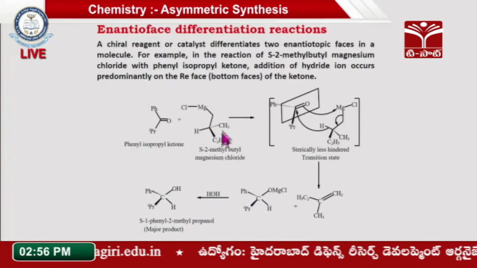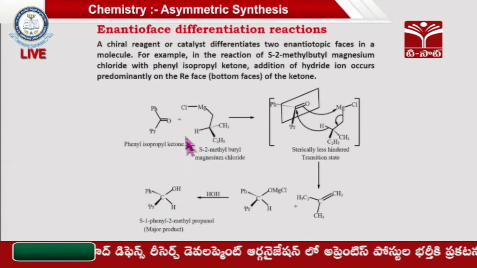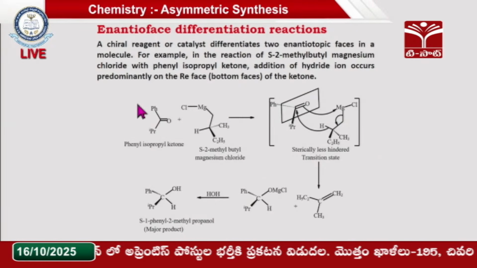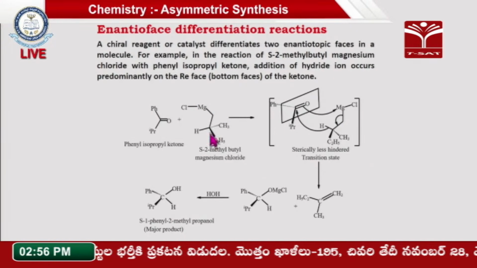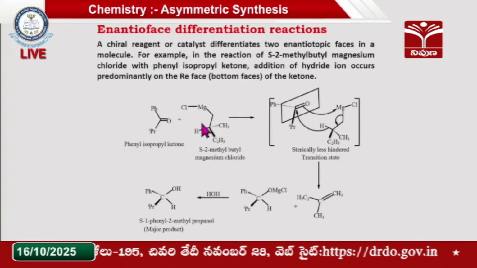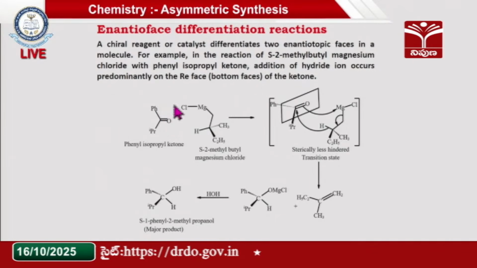So this particular Grignard reagent is chiral in nature. It is going to attack this carbonyl compound. It has two choices: it may attack from the top phase or the bottom phase. But here it chooses the sterically less crowded center. When attacking from the top phase, where the bulky phenyl group is, this methyl Grignard reagent does not attack because of the steric hindrance of the phenyl group.